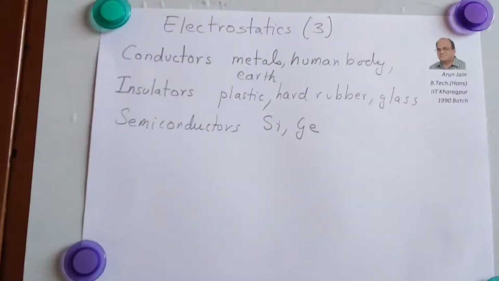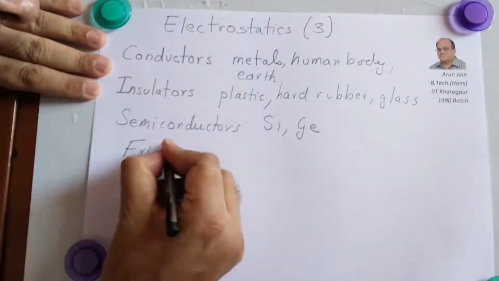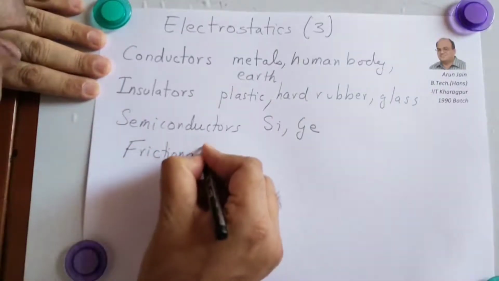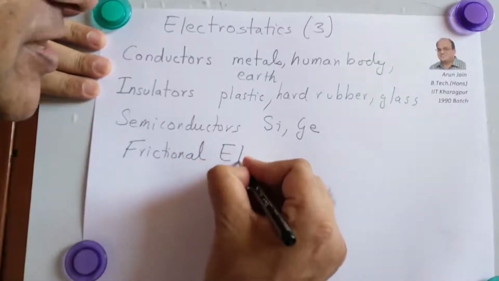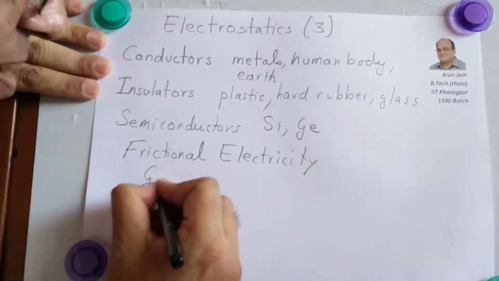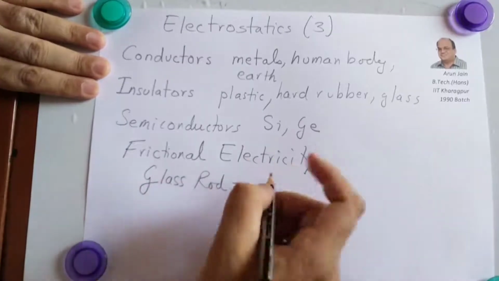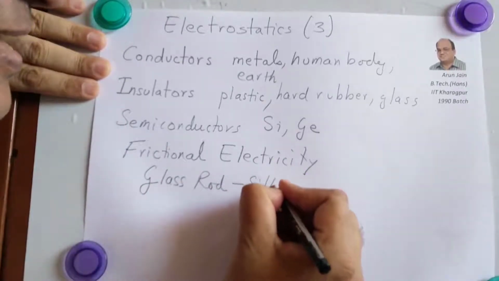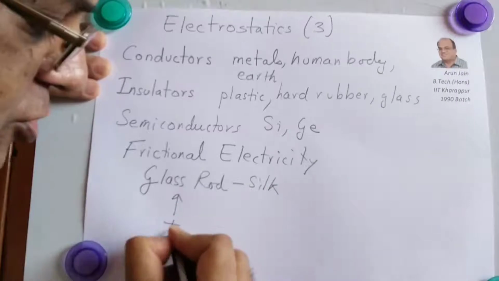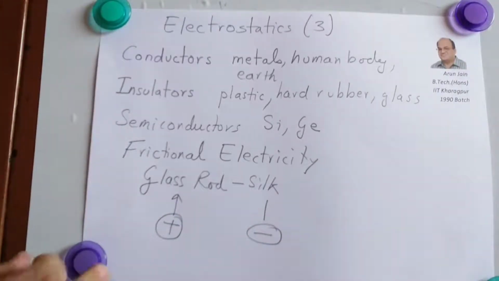Now, the easiest method to charge a body is frictional electricity. When we rub two bodies against each other, they get charged. So if you rub a glass rod with silk, the glass rod gets plus charge and silk gets an equal amount of minus charge.